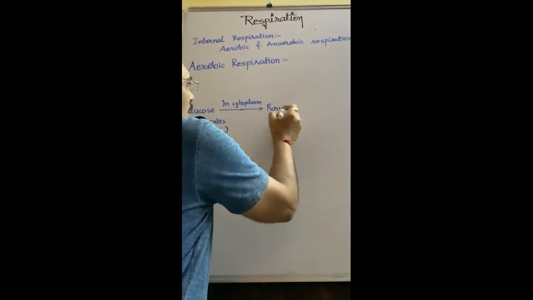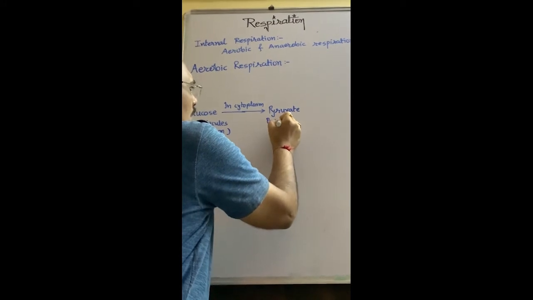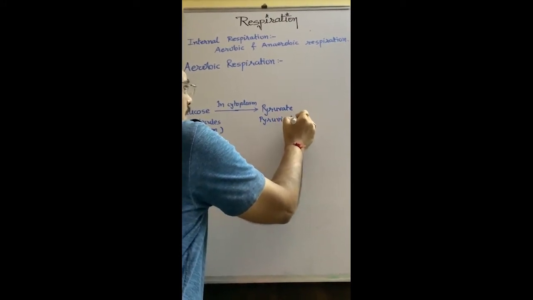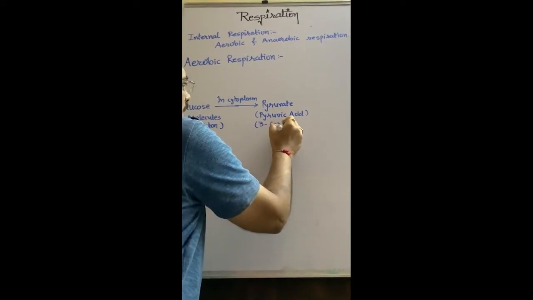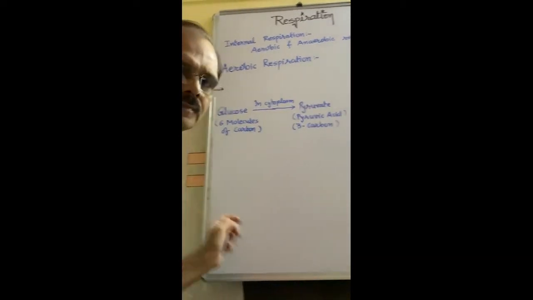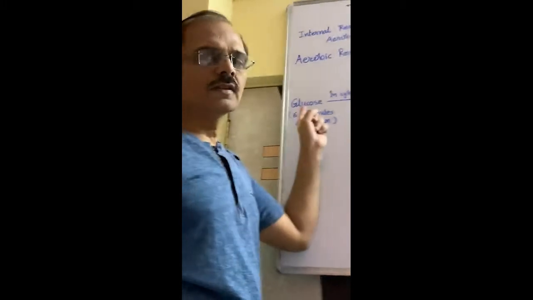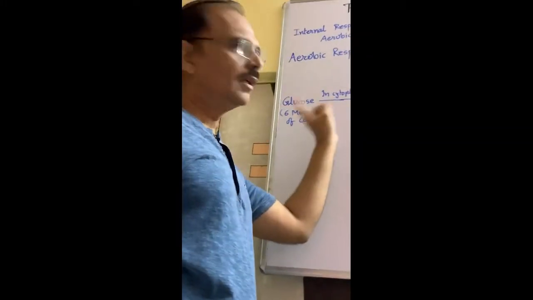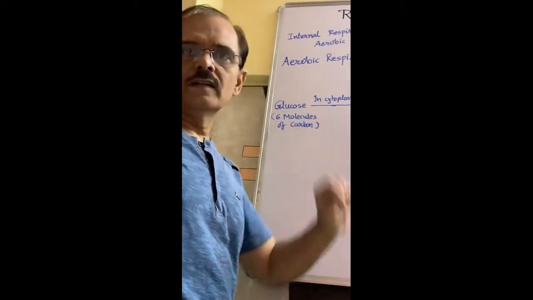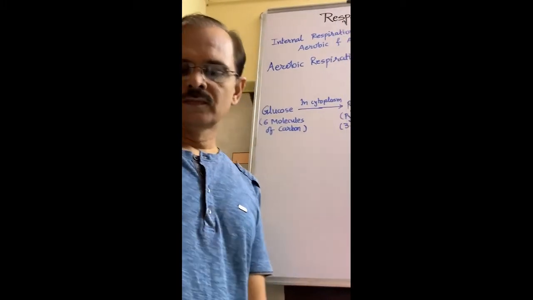Pyruvate, also called pyruvic acid, having 3 carbon molecules. Means glucose undergoes degradation in cytoplasm, converts into pyruvate having 3 carbon molecules.